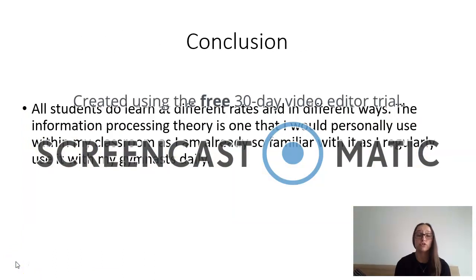In conclusion, all students do learn at different rates and in different ways. The information processing theory is one that I would personally use within my classroom, as I'm already so familiar with it, as I use it regularly with my gymnasts daily.